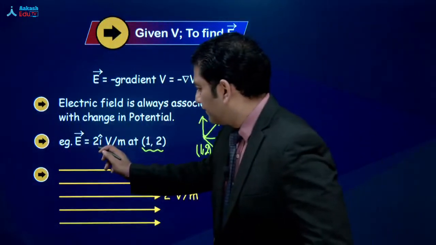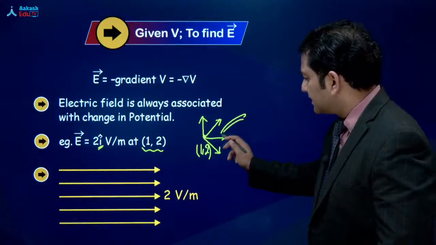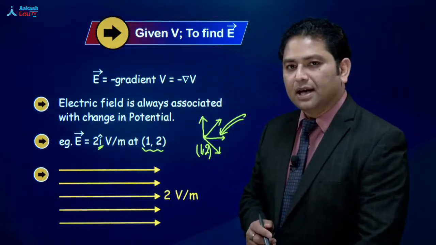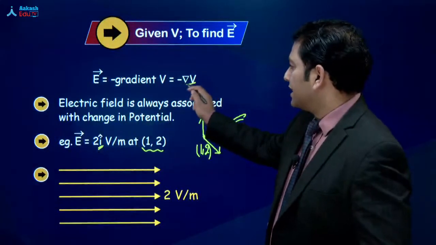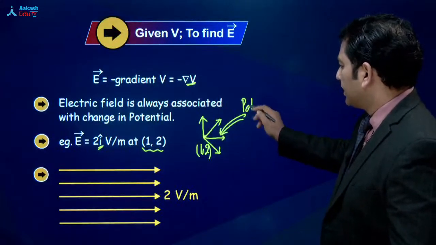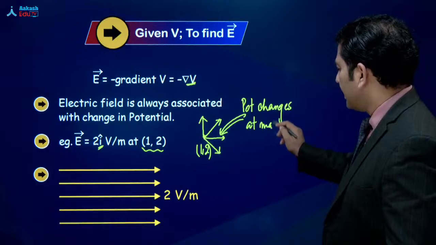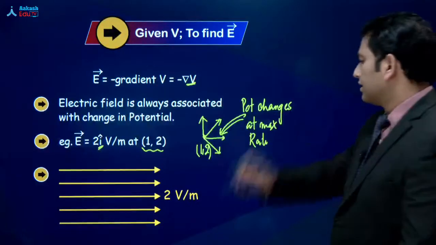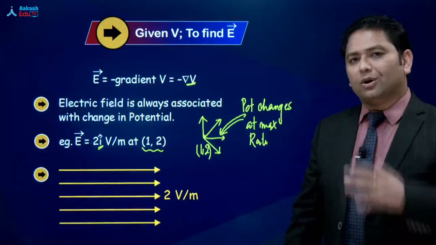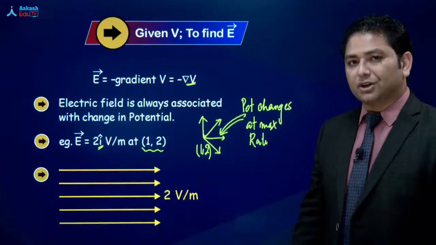But the electric field is in the direction of 2i cap. This means along the x-axis, because the electric field is 2i cap. And what is electric field? Gradient of potential. This means along the x direction, the potential changes at maximum rate. This is what you get. Remember, all the meaning and all the study of the gradient, whatever we have done so far, will come to application and utility here.